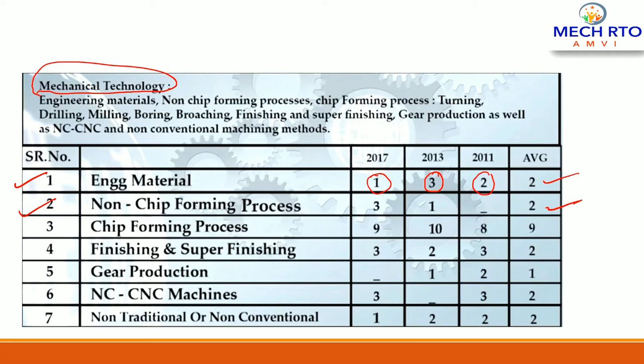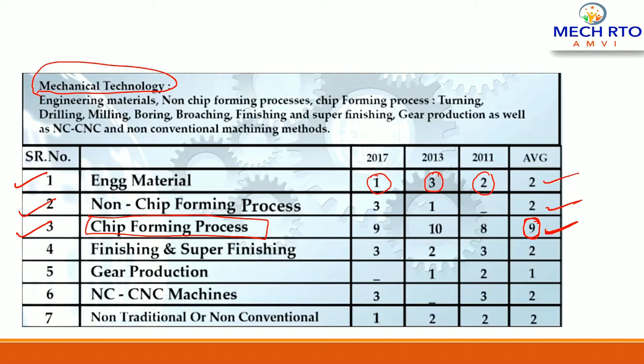Now the third topic is chip forming processes. In chip forming processes, basically there is turning, there is drilling operation, right? Drilling, etc. And the maximum of 9 questions were asked, right? So this is a very important topic, chip forming processes. It involves processes such as broaching, various turning, drilling, milling, various types of processes are involved in chip forming processes. So a maximum of 9 questions were asked in previous year RTO examinations. Very important topic according to the RTO examination.